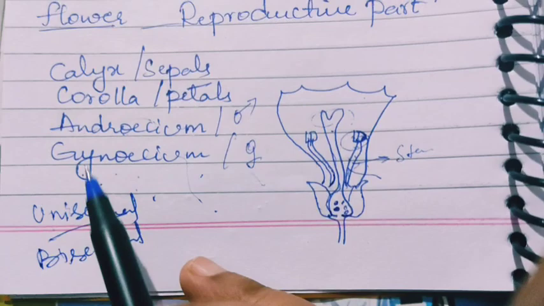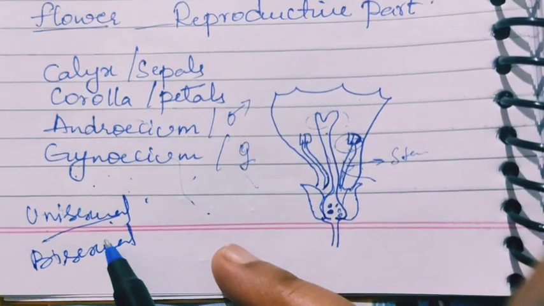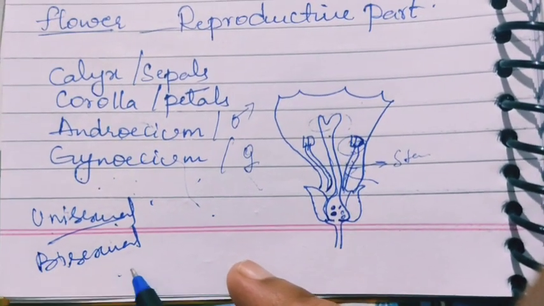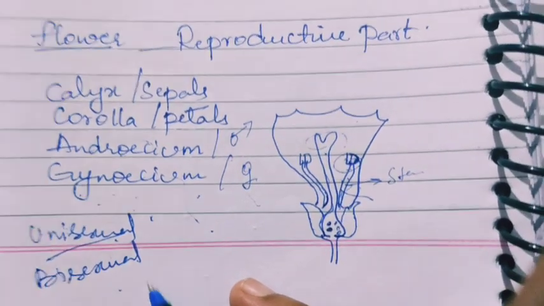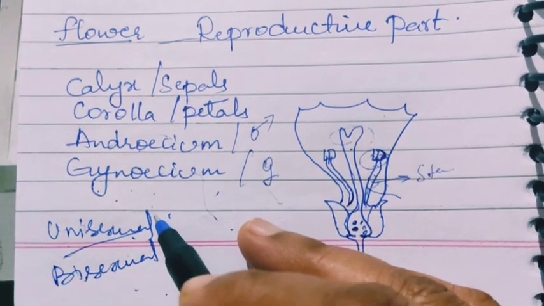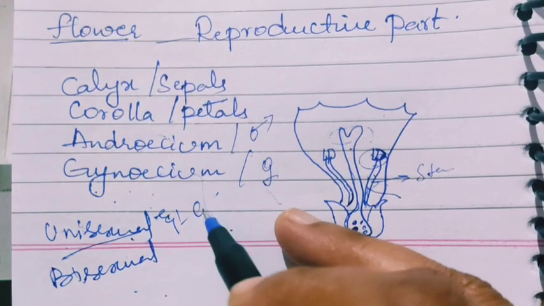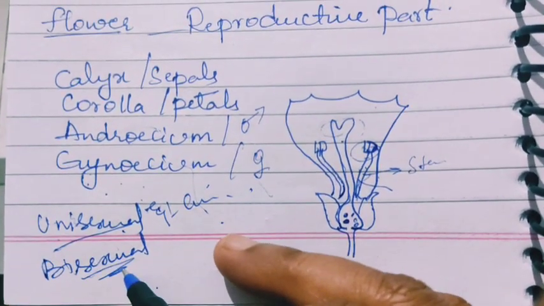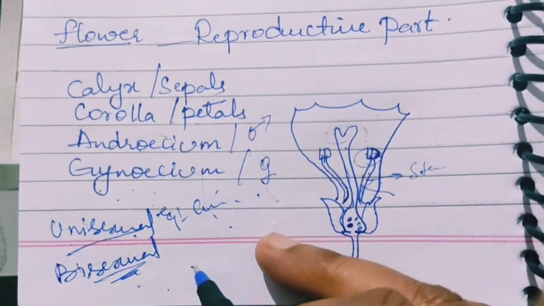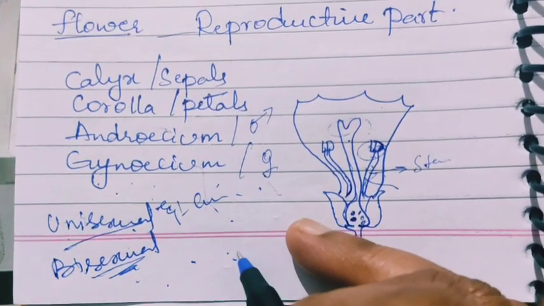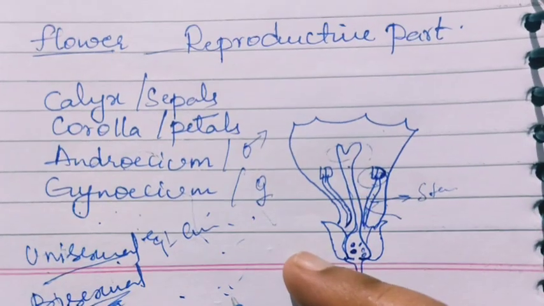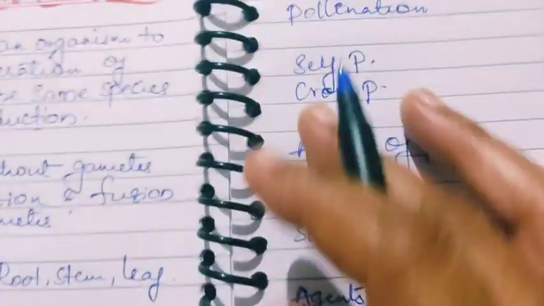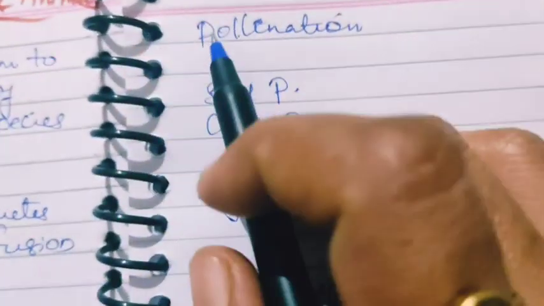If both the male and female parts are present in the same flower, then it is called a bisexual flower. Examples: unisexual flowers, cucumber, bottle gourd, etc. In bisexual flowers, in case of hibiscus and datura, you can see male and female parts are present within the same flower. Next, pollination. What is pollination?